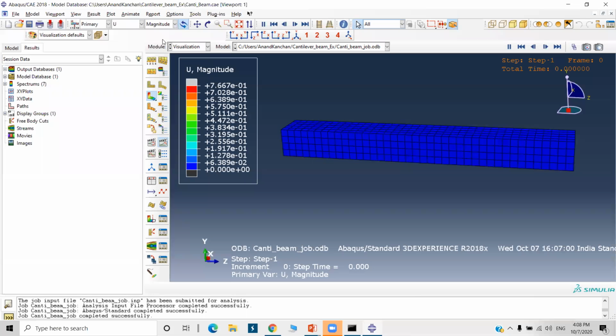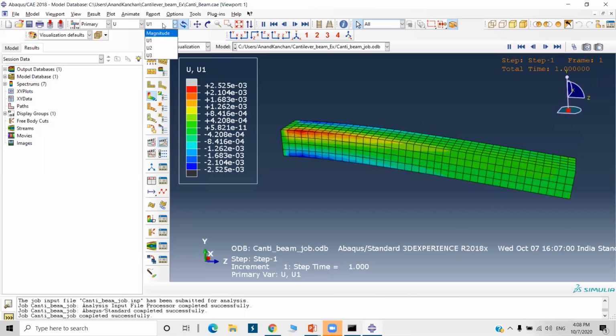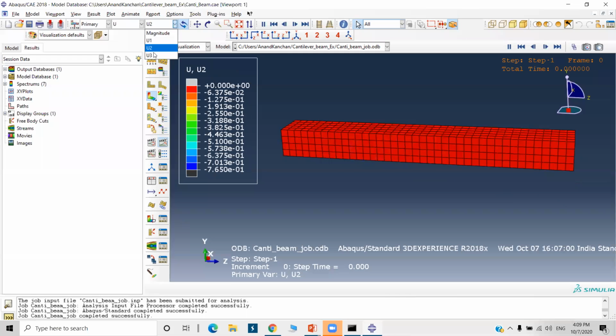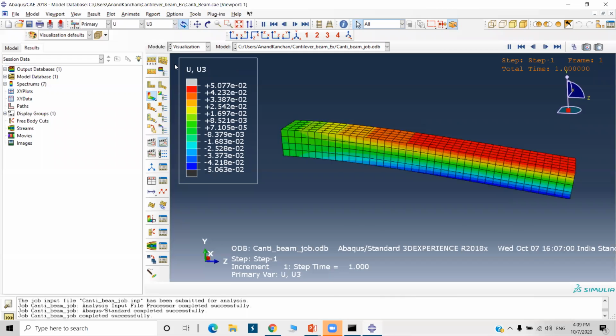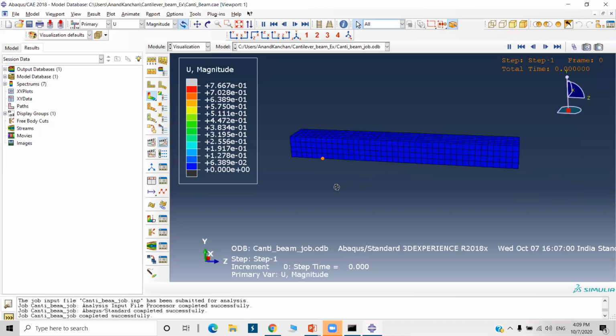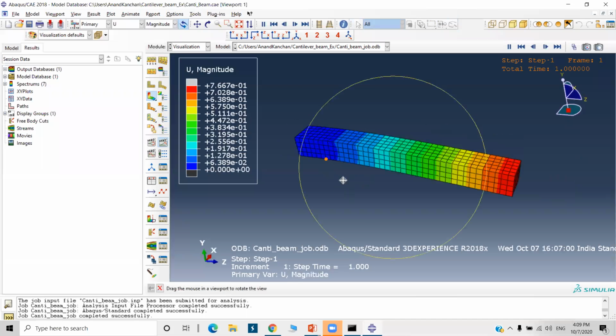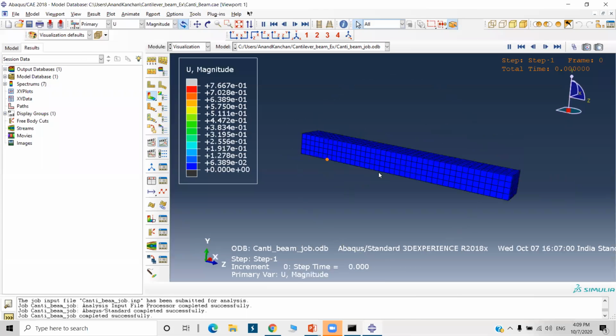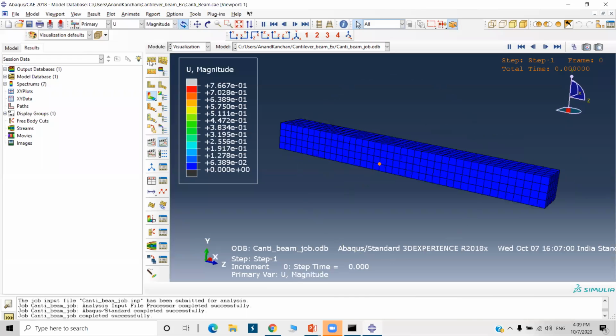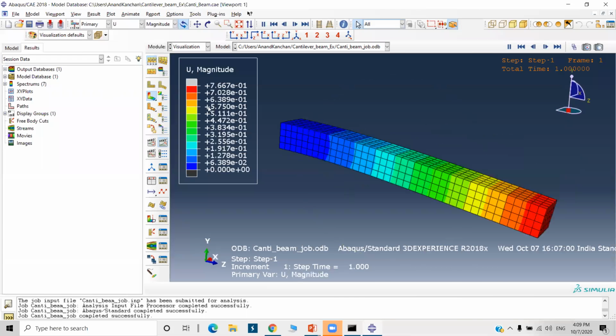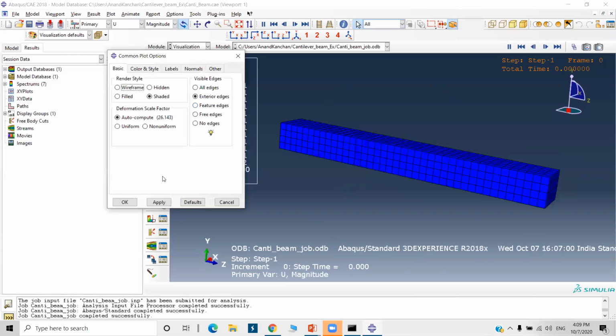You can check U1, U2, U3, meaning displacement in the X, Y, and Z directions, and the magnitude. You can go to the common options, feature edges, and apply.